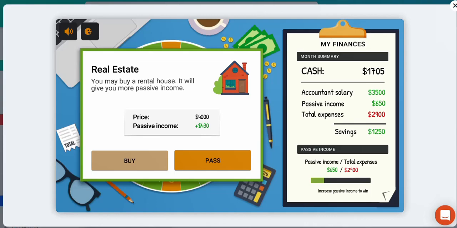Right, real estate. Wow. This is a nice property. It's going to earn a lot of passive income, but unfortunately, I just don't have enough cash available. So I can't. I'm going to have to pass.